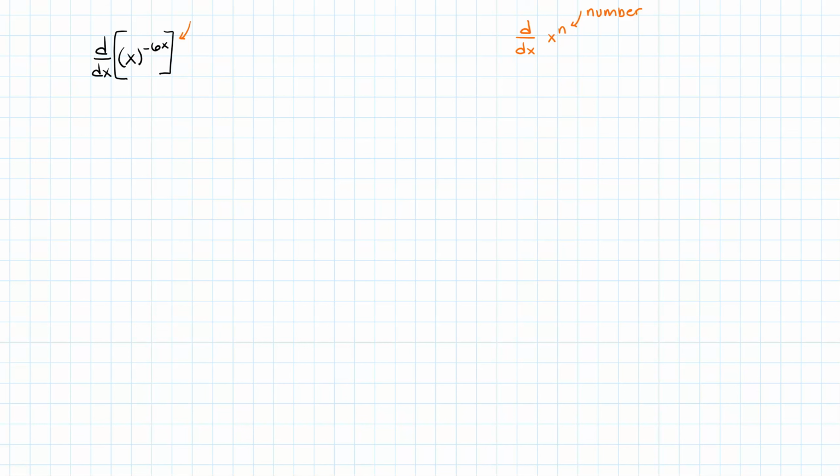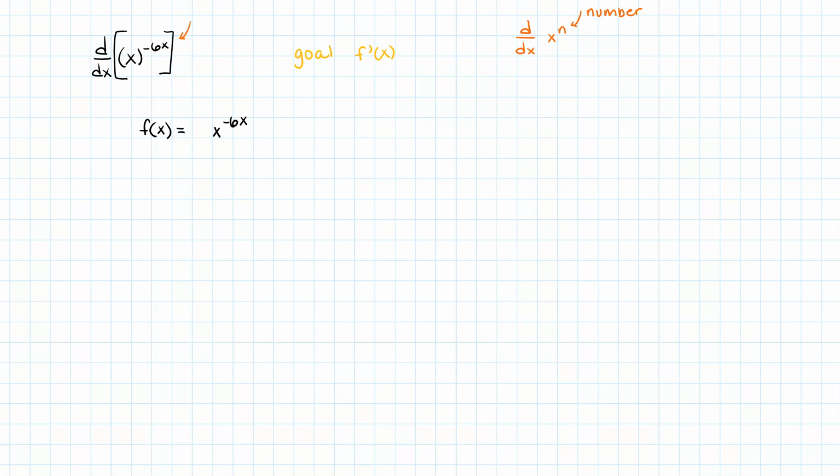Let's write this problem as f of x. So f of x equals x raised to the power negative 6x, and our goal is to get f prime of x. A trick when you've got an x upstairs in a power is to take the log on both sides. A lot of times you can use either ln or log.